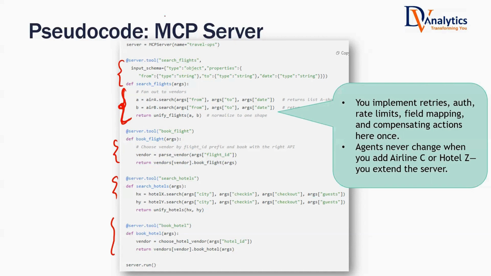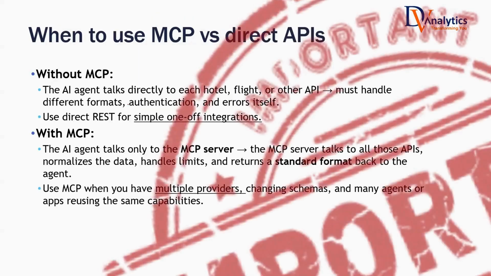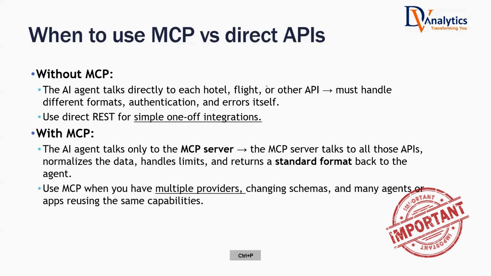Once you get this MCP server, this is reusable. Any AI agent can connect to this MCP server and use it. If you're talking about a very big enterprise, that is when you will value this whole MCP system. Without MCP, we are directly talking to each hotel, each flight, however many there are. If you're handling a small number of API calls or tools, you can still go ahead without any MCP. That is what a lot of people do right now in agentic AI systems, especially at an individual level. When people are trying examples, they will go ahead without MCP.